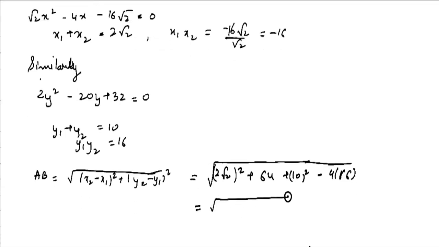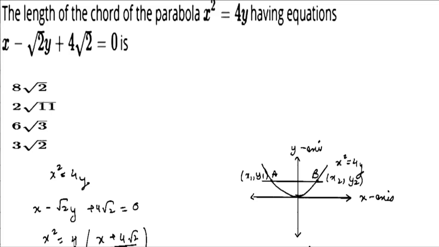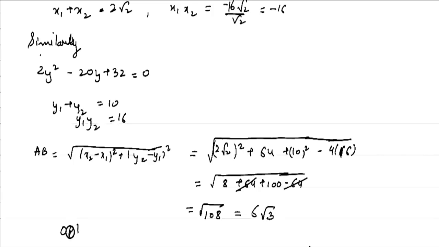So we will have 8 plus 64 plus 100 minus 64. So this will get cancelled out and we will have root of 108, and that is equal to 6 root 3. So the answer to your question is 6 root 3. So the correct option is option number 3. Option 3 is correct.